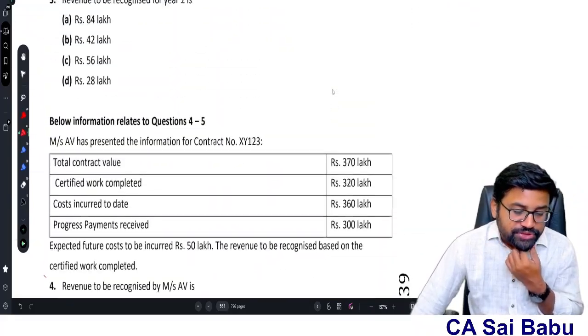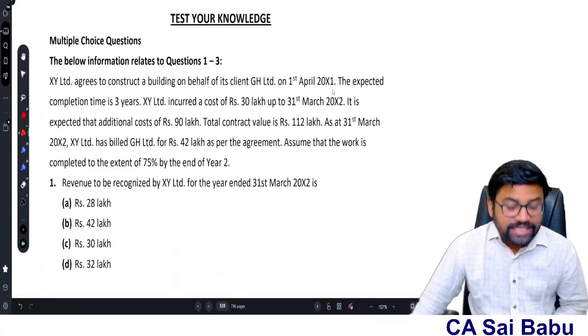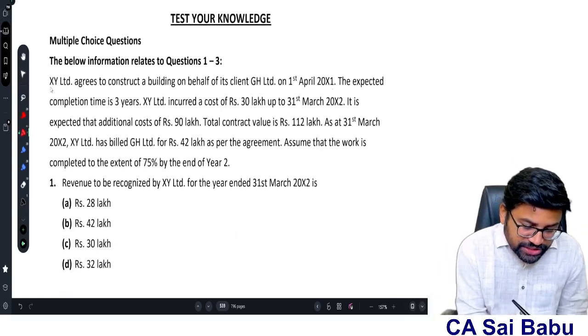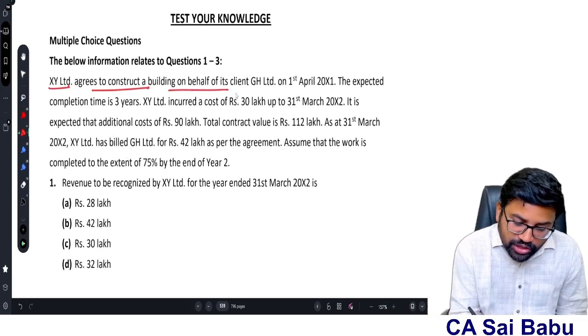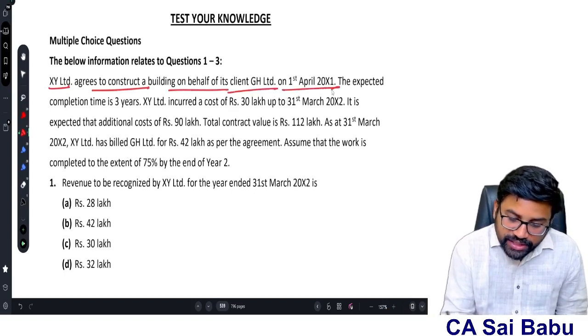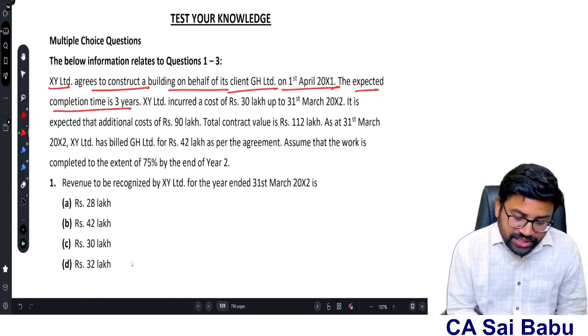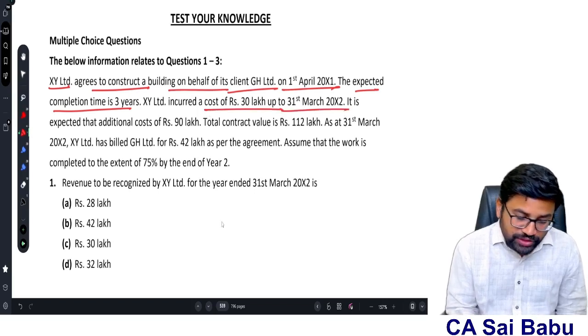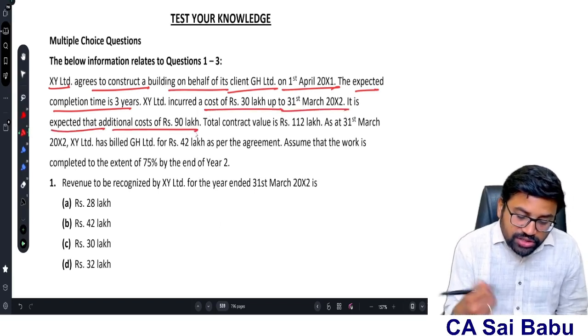Now we have some MCQs, sir. Test your knowledge. You see these multiple choice questions. XY Limited agrees to construct a building on behalf of its client GH Limited on 1st April 2011. The expected completion time is 3 years. XY incurred a cost of 30 lakhs up to 31st March 2012. It is expected that an additional cost of 90 lakhs.